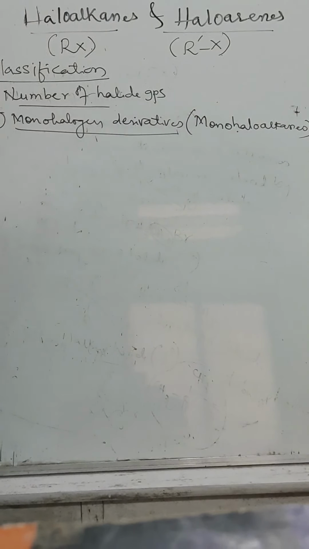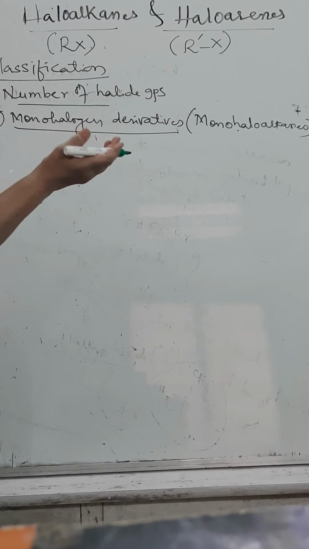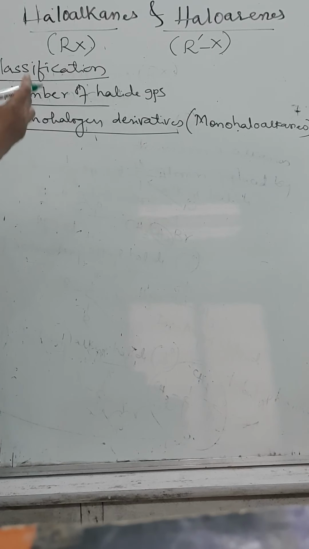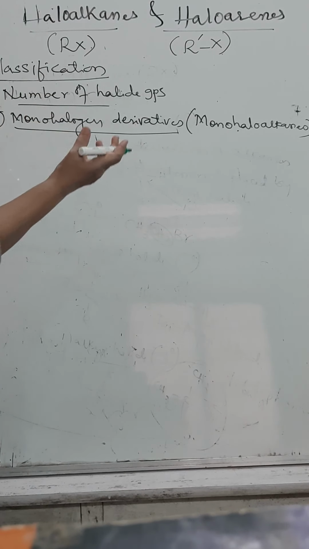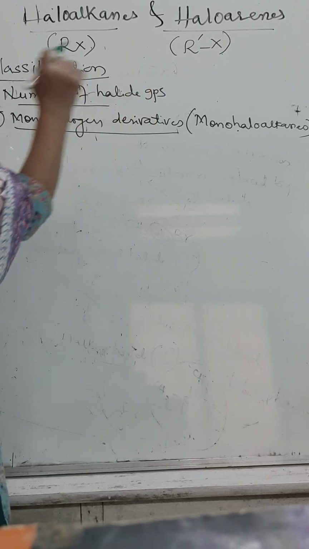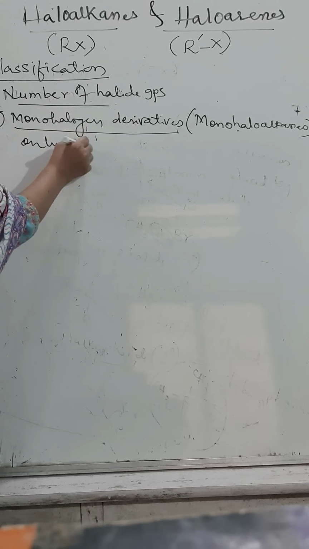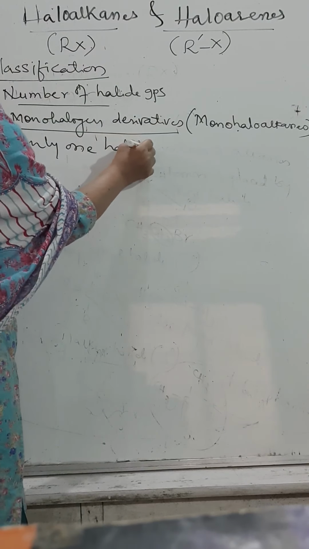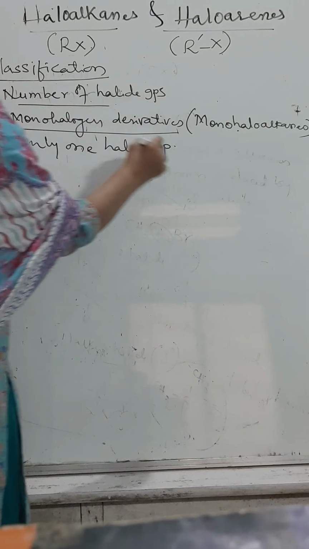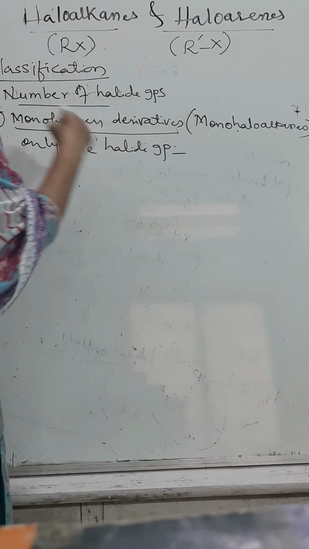Always remember one thing, that an organic compound can be named in more than one or two ways. In different ways they are going to be named. That's why a question can be asked in a competitive exam or in the theory paper in any of the ways. That's why we should be perfect for all the ways. So here, monohalogen derivatives or monohaloalkanes. What does it mean? Only one halide group is present in a molecule. Only one hydrogen atom of the hydrocarbon is replaced by a halide.